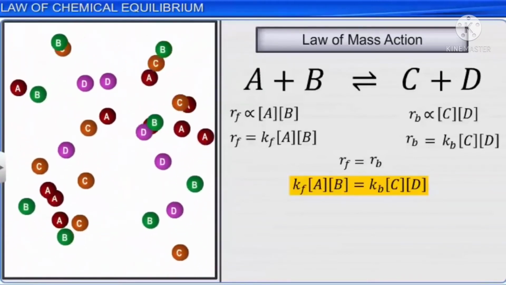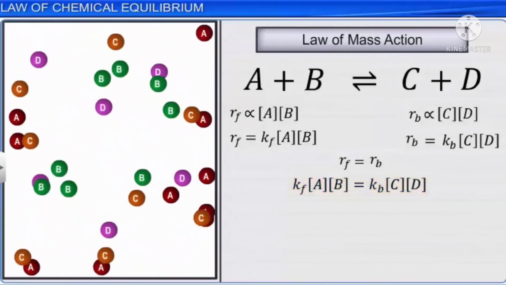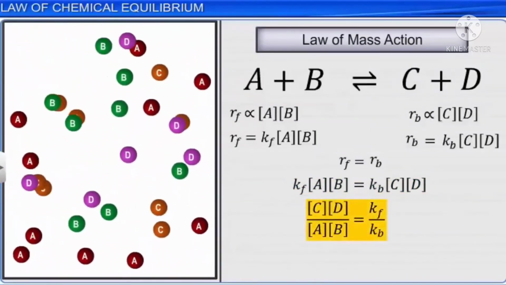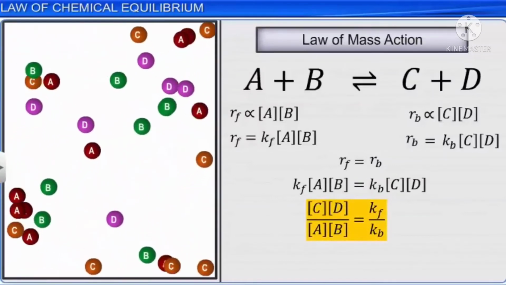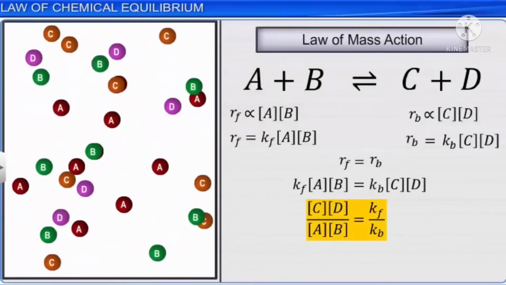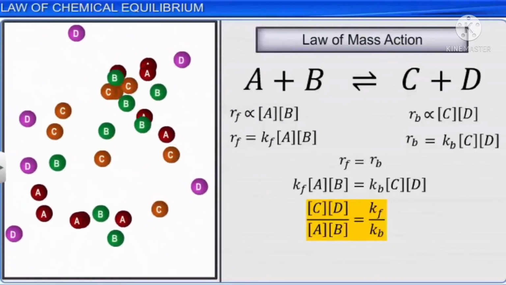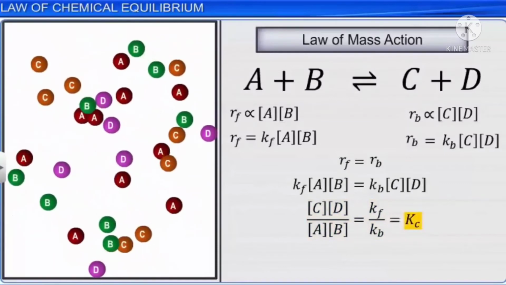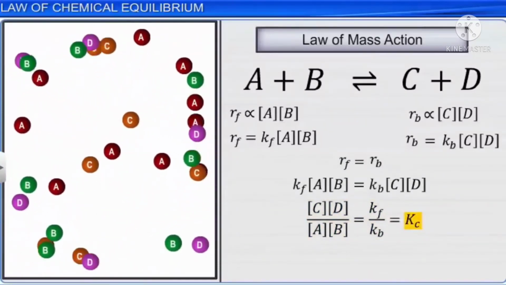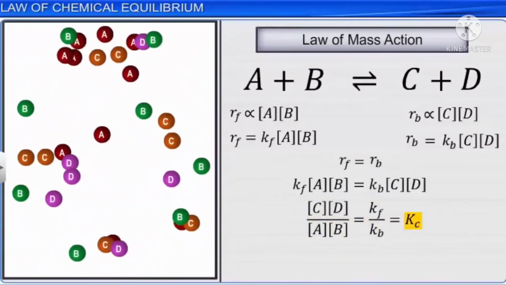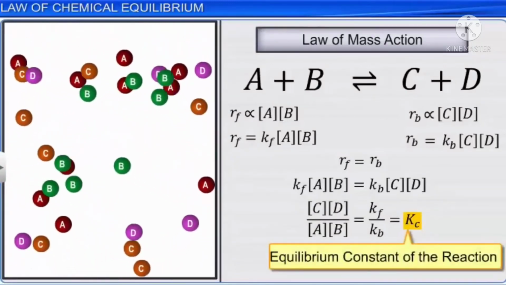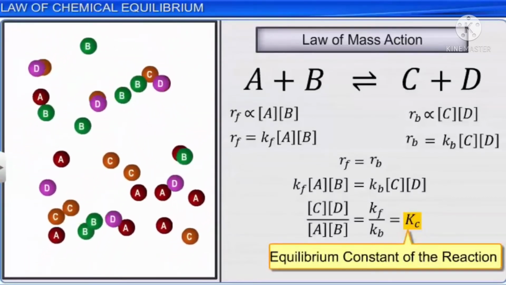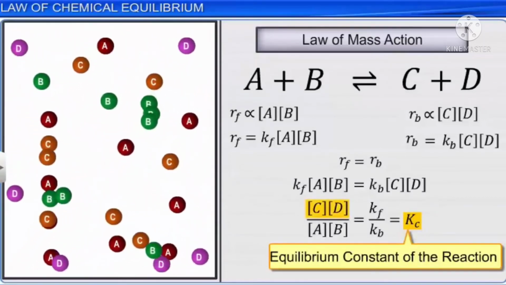Or, this can be written as the product of the concentrations of products C and D divided by the product of the concentrations of reactants A and B is equal to Kf divided by Kb, which is equal to a constant Kc. Here, Kc is called the equilibrium constant of the reaction and is defined as the ratio of the product of the molar concentrations of the products to that of the reactants.